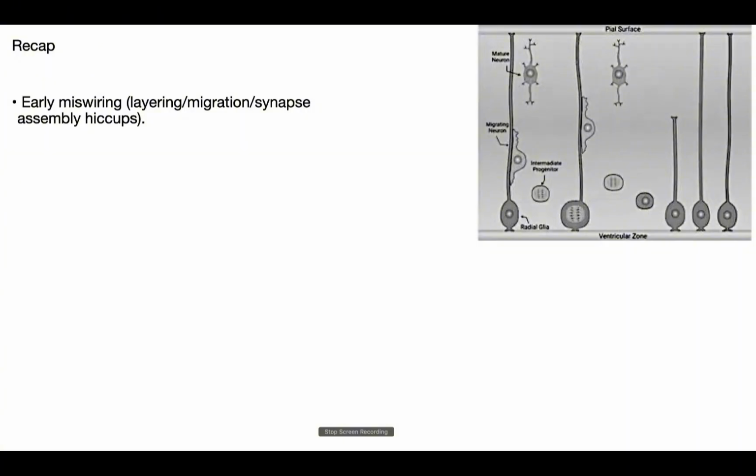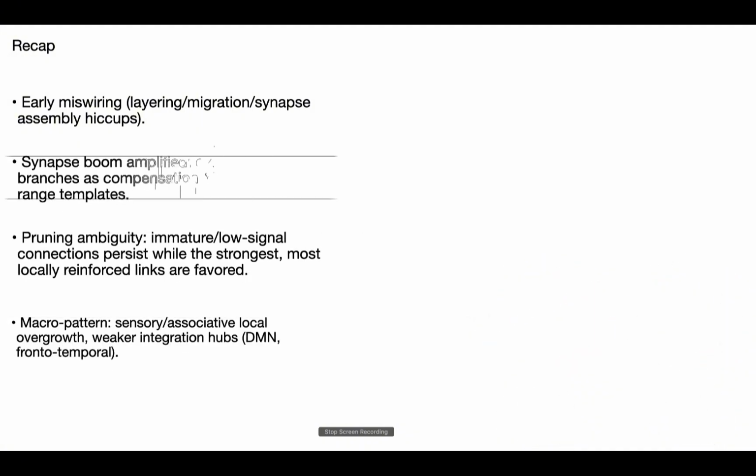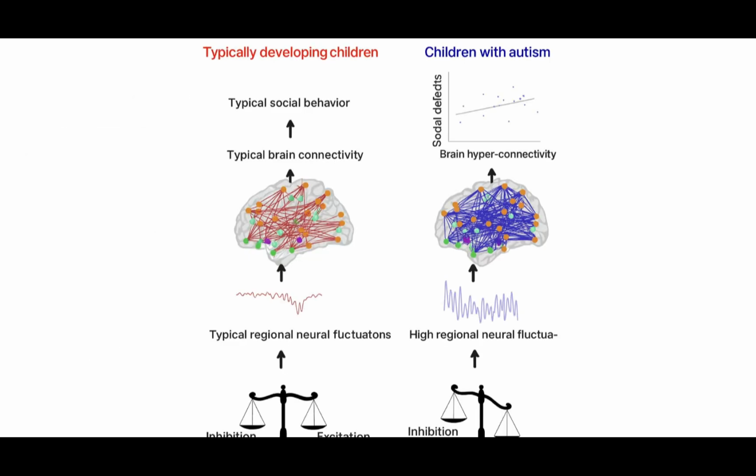Early in development, small errors in layering, migration, or synapse assembly create subtle miswiring. During the synaptogenic boom, these early templates get amplified, producing excess local branches to compensate for their weaker long-range structure. Pruning then becomes biased. Weaker signals persist locally, while long-range refinement is reduced. The final macro pattern is local sensory and associative overgrowth with weakened integration hubs, especially the default mode and frontotemporal